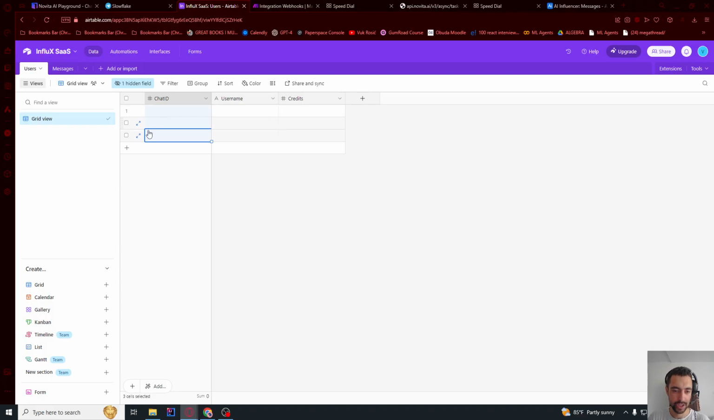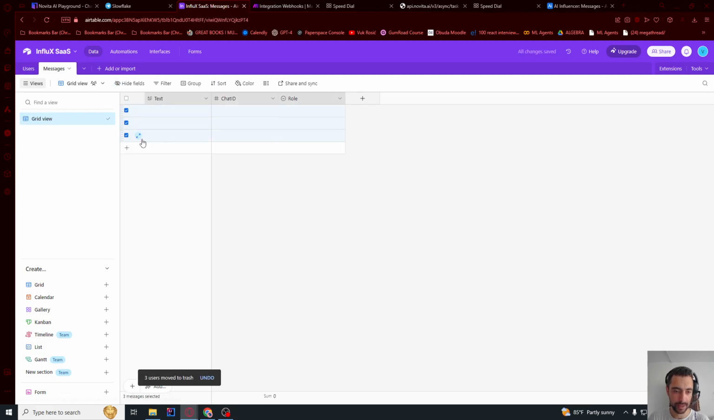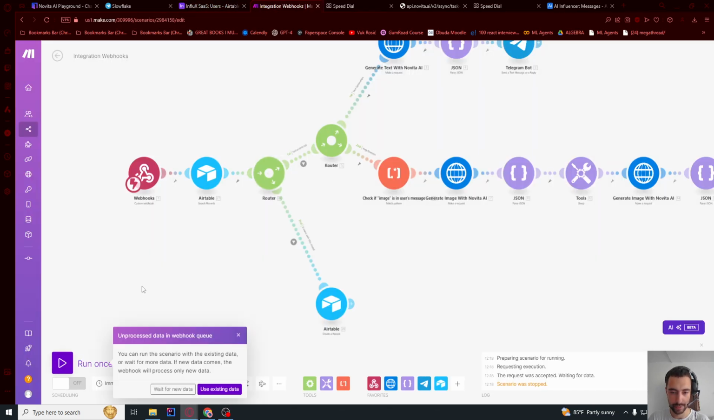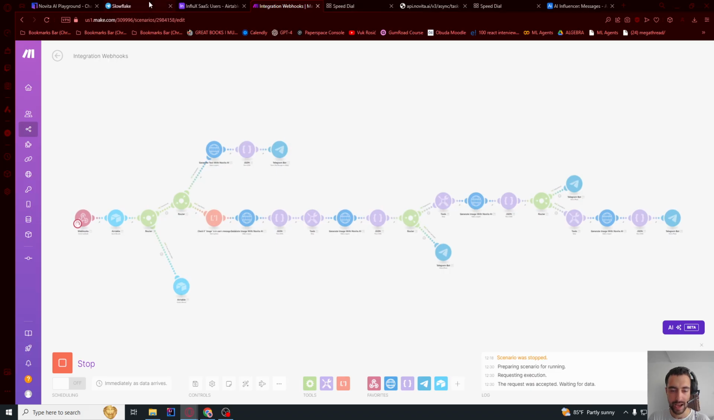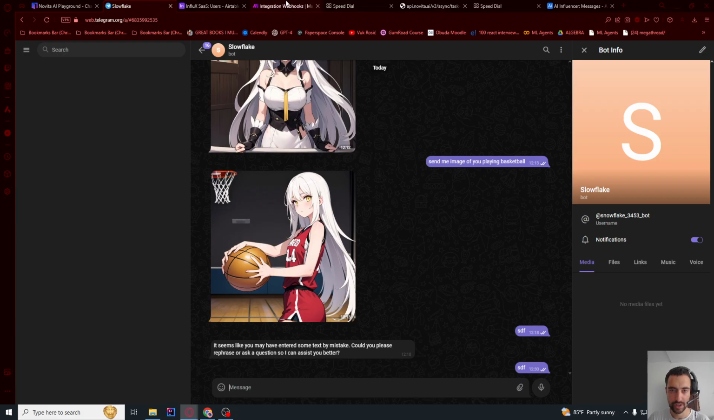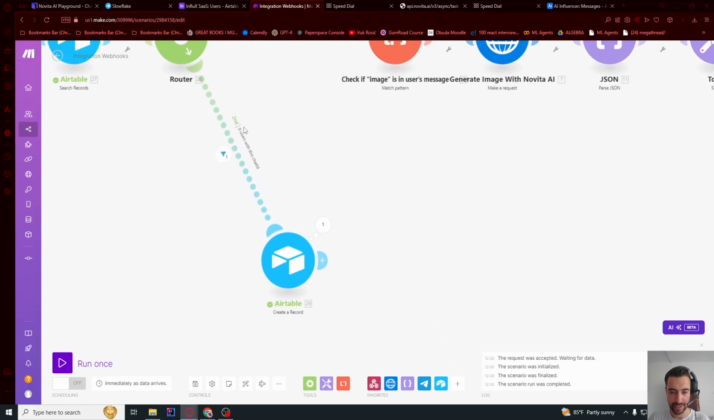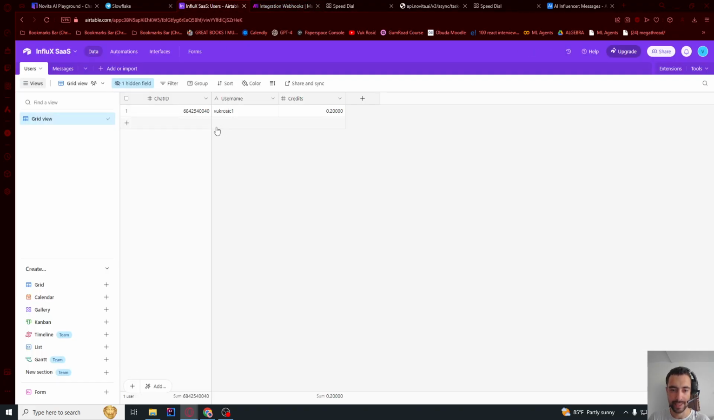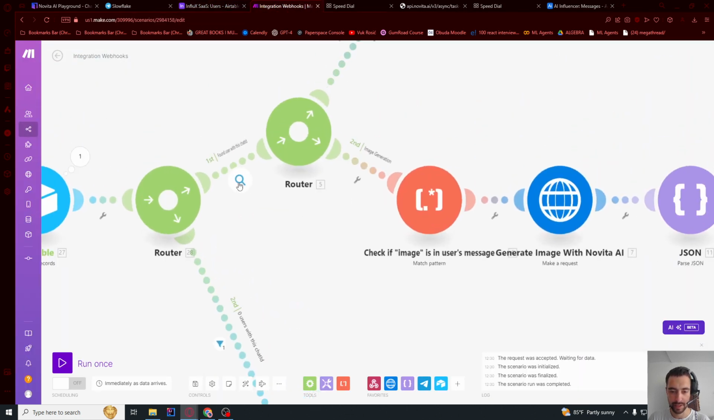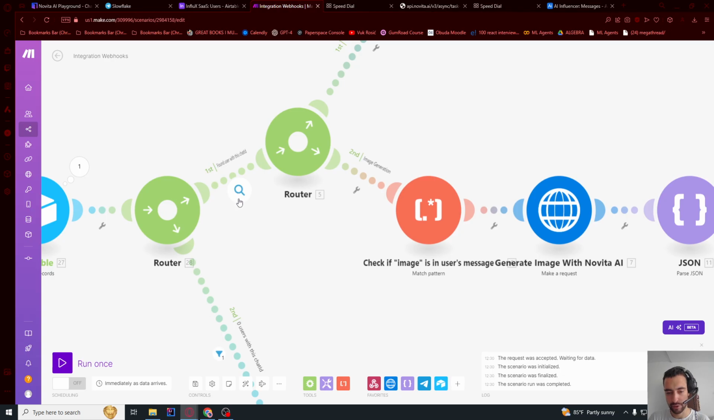Let me delete all of these empty entries. Right click, delete all. And let's delete for messages as well. And now let's go to here and run once, wait for new data. I'm gonna just send any kind of message. So we see that this passed successfully, 0 users found. And we added a new user, so that works. And also this filter got 0 records passed because this user was not here in the database.